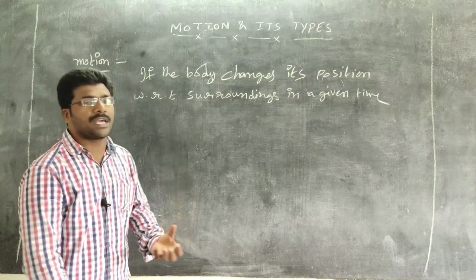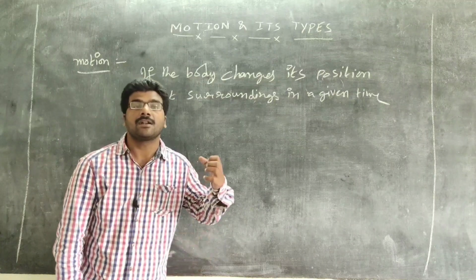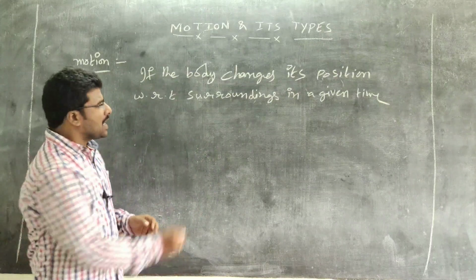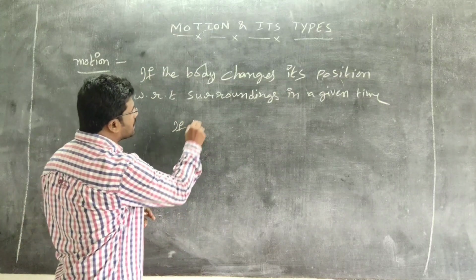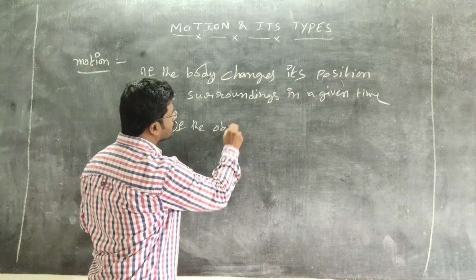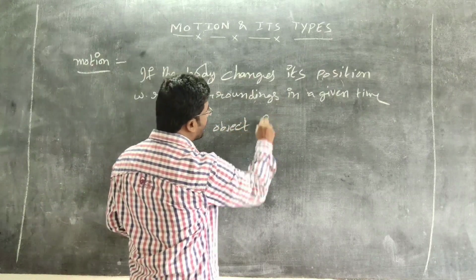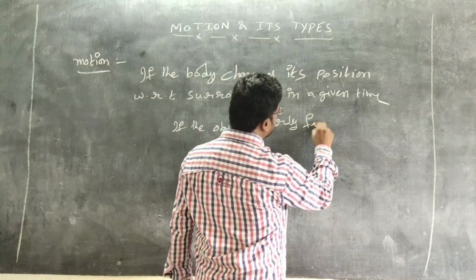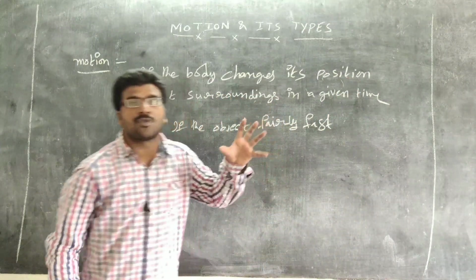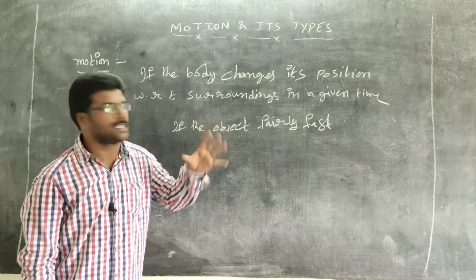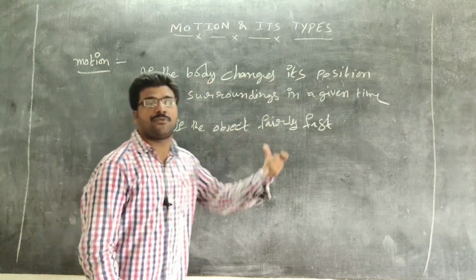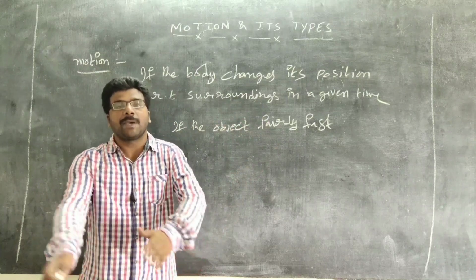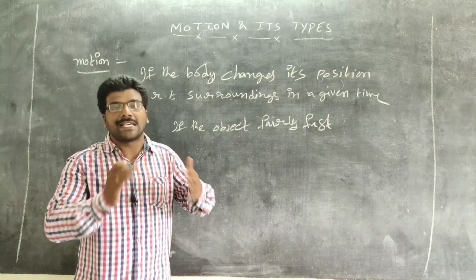But when a body is in motion, it undergoes different types of motions. Before that, if the object is fairly fast, then we can observe the motion very clearly.